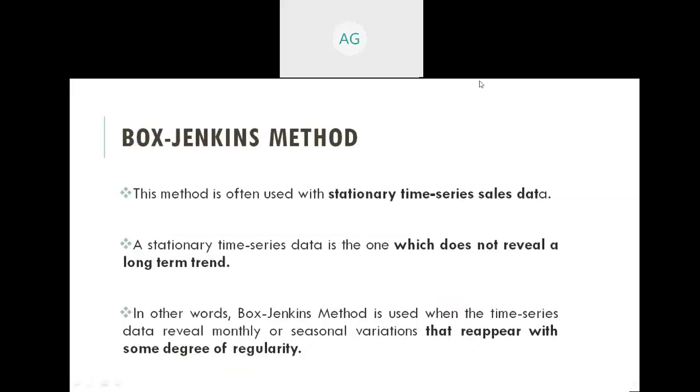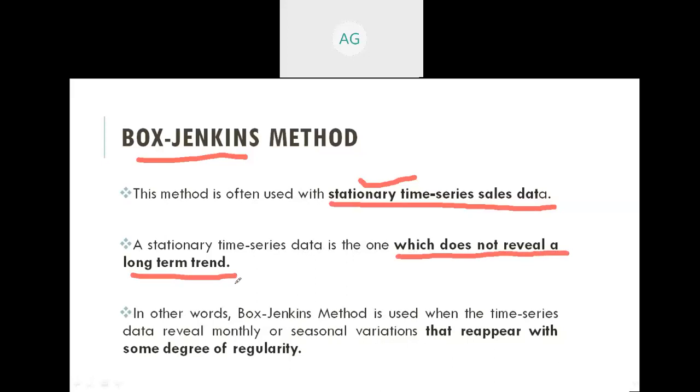The third method which comes under the trend projection method is the Box-Jenkins method. This method is often used with stationary time series sales data. A stationary time series data is one which does not reveal a long-term trend. In other words, the Box-Jenkins method is used when the time series data reveals monthly or seasonal variations that reappear with some degree of regularity.